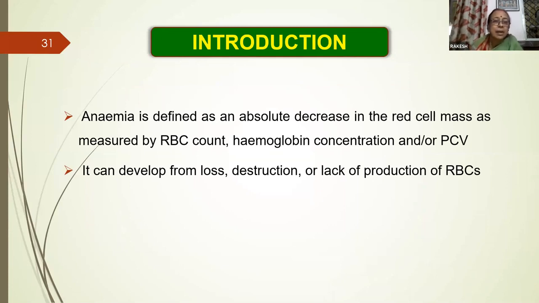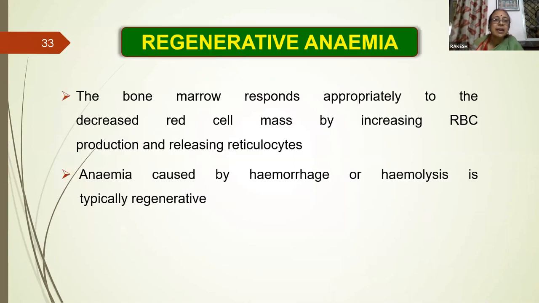Anemia can occur because of loss of blood, destruction, or lack of production of RBCs. Regenerative anemia is when the bone marrow responds appropriately to the decreased RBCs or red cell mass, increasing RBC production and releasing reticulocytes. The immature RBCs, as you know, are larger in size and numerous, so they take a blue color when stained with Giemsa and eosin, HME staining.